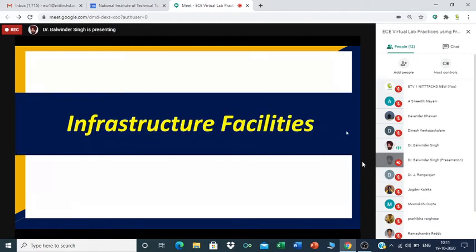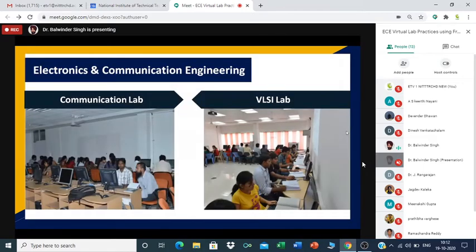NITER has very good state-of-the-art facilities in labs, classrooms, as well as hostels. I will not go through the facilities of other departments. Briefly, I will show you what we have in ECE. ECE has very latest equipment and state-of-the-art software for different subjects.